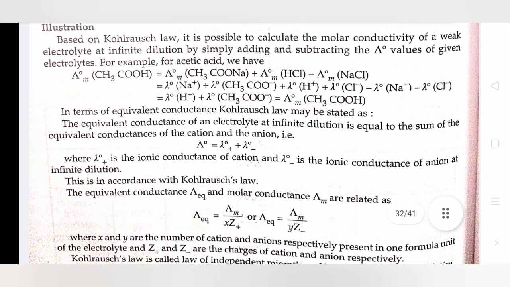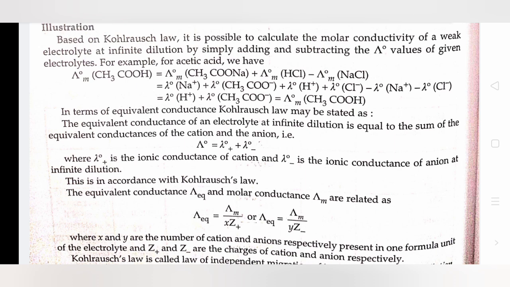In terms of equivalent conductance, Kohlrausch's law may be stated as: the equivalent conductance of an electrolyte at infinite dilution is equal to the sum of the equivalent conductance of cation and anion, where λ naught positive is the ionic conductance of the cation and λ naught negative is the ionic conductance of the anion at infinite dilution. This is in accordance with Kohlrausch's law.